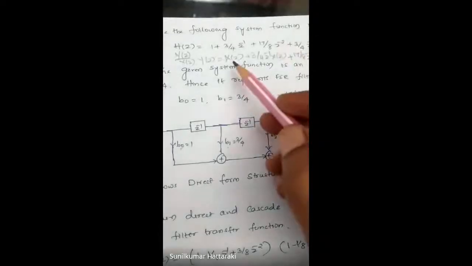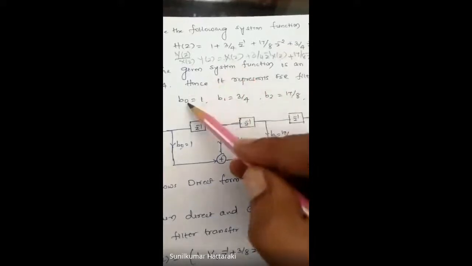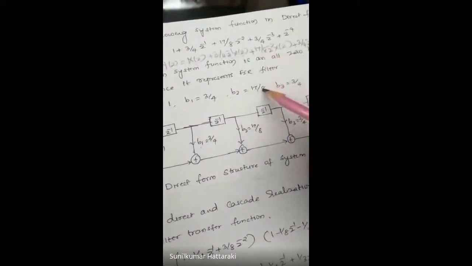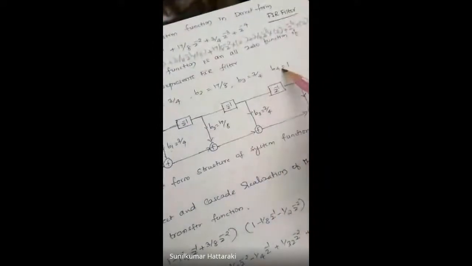You can compare this with the standard equation. So you will come to know that the constant multiplier of x of n is b naught, which is 1. Then 3 by 4 is the coefficient of x of n minus 1. Similarly, x of n minus 2 has coefficient 17 by 8. Then the coefficient of x of n minus 3 is 3 by 4. The last one is x of n minus 4, whose coefficient is 1.